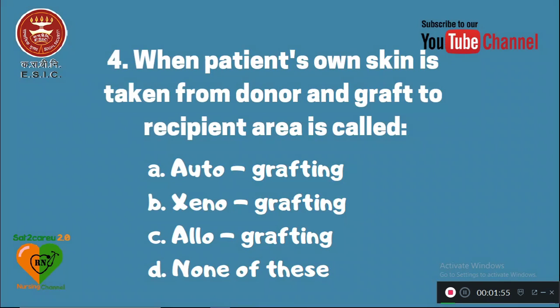Question number 4. When a patient's own skin is taken from the donor and grafted to the recipient's area, it is called option A. Autografting, B. Xenografting, C. Allografting, and D. None of the above. The right answer is autografting.